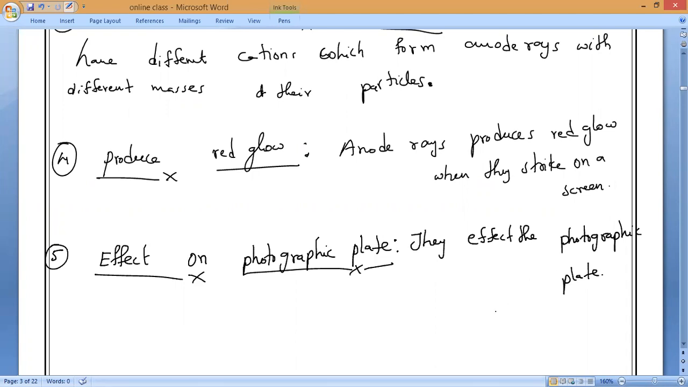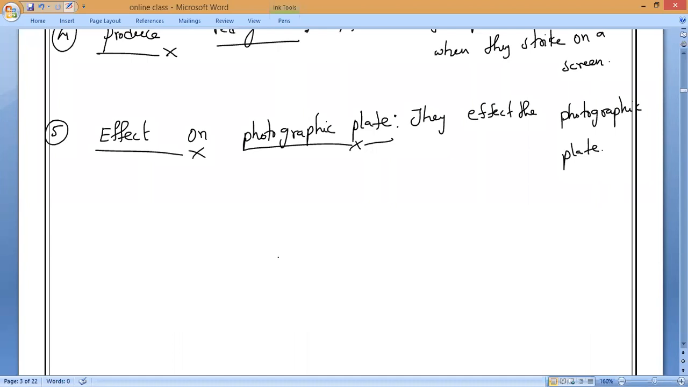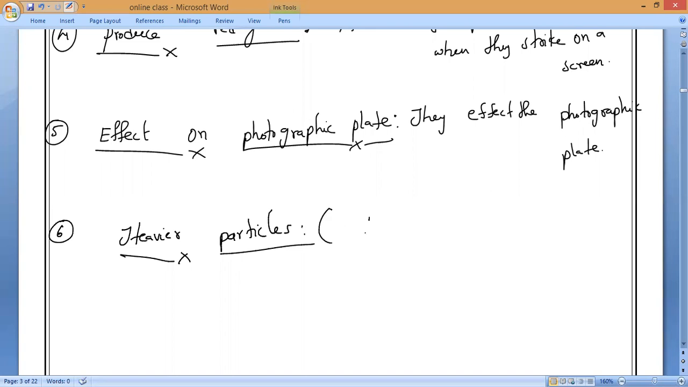So, as we know, compared to the cathode rays, are these anode rays heavier or less in mass? Heavier. That is what you have to remember. So they are heavier particles than whom? Cathode rays. That is also what you can write. They are heavier than cathode rays. Please write it.